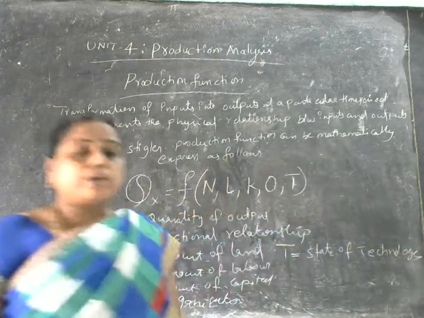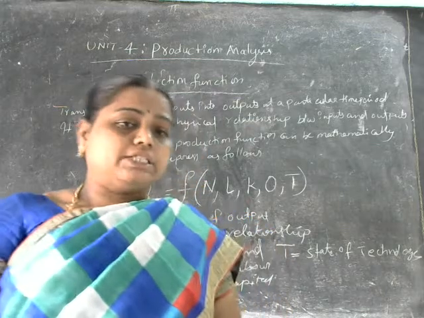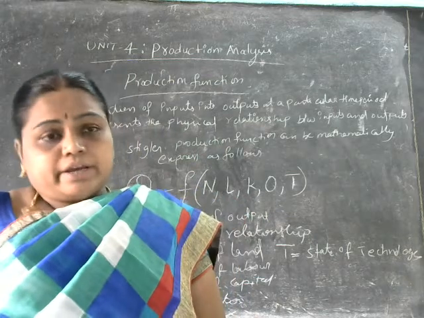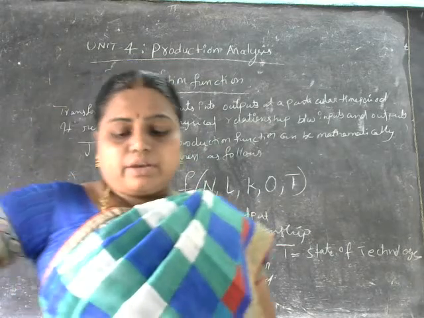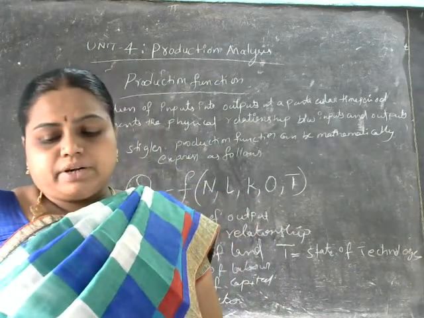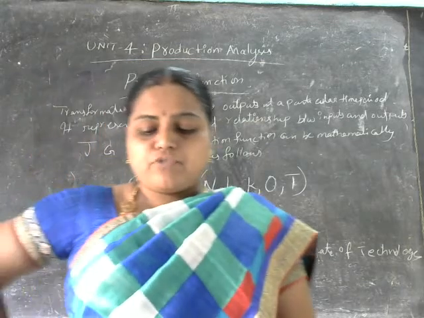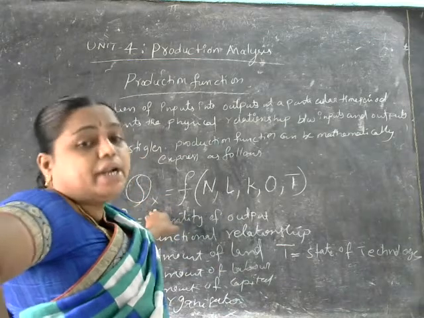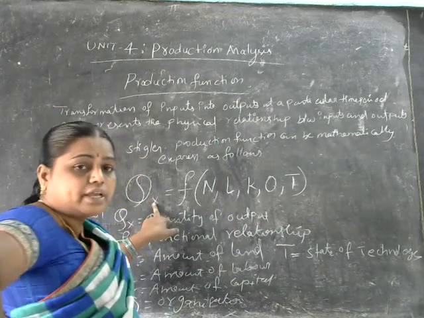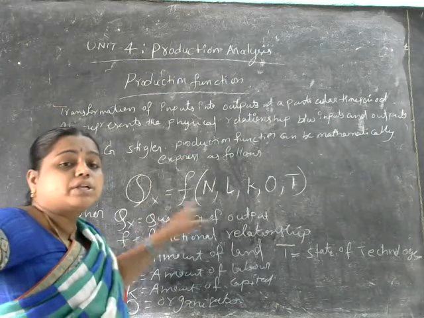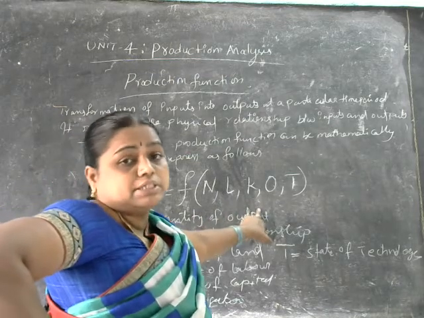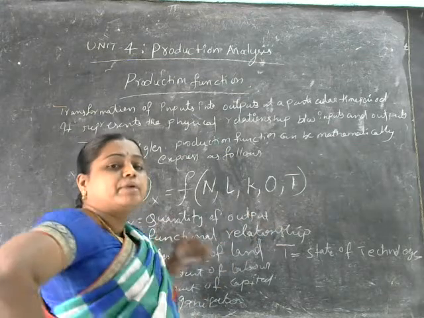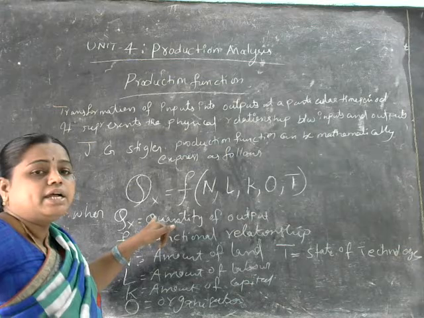So which technology are you using? Modernized technology or traditional technology? Mainly here Q is a dependent variable, and it is determined by the quantity of inputs used. Q of X is a dependent variable. It is dependent on what? The different number of input variables. So these will all be the independent variables. Q of X is the dependent variable here.